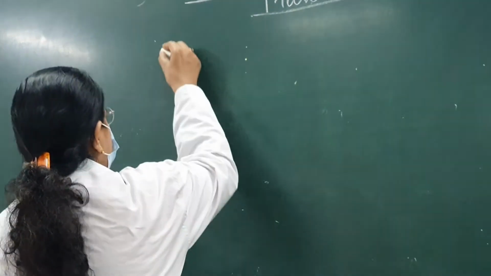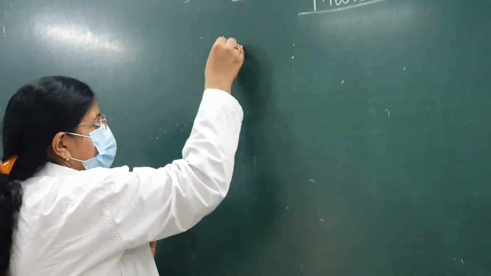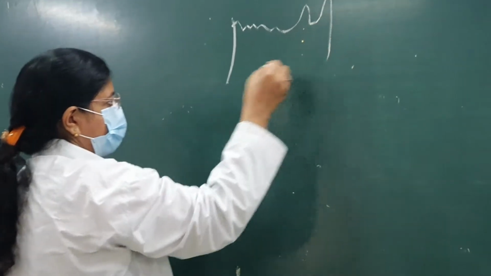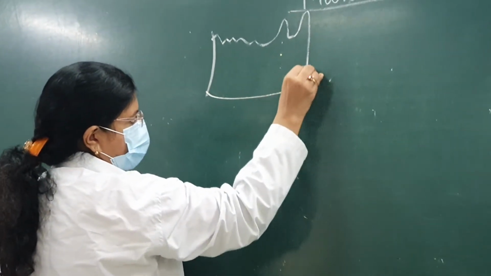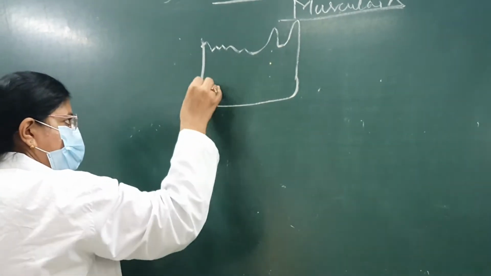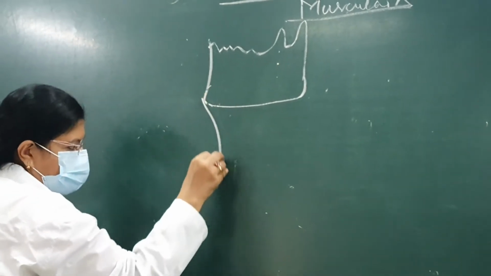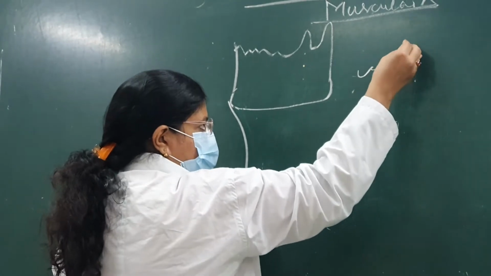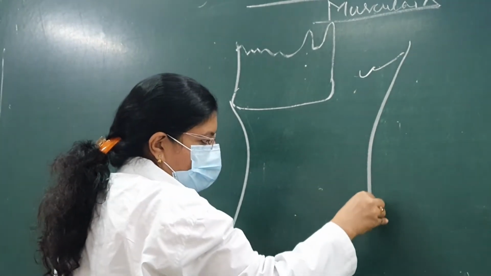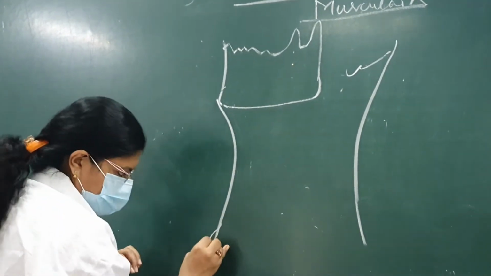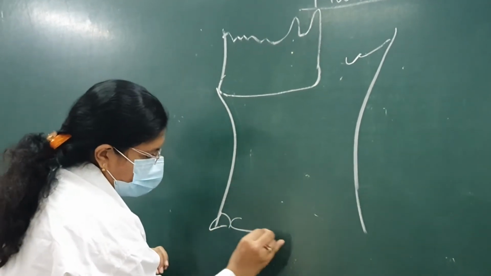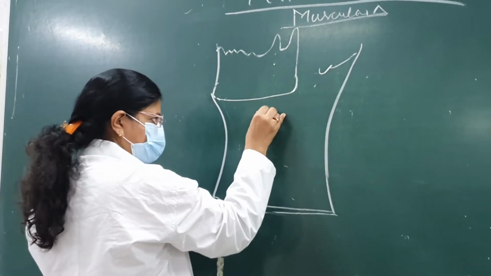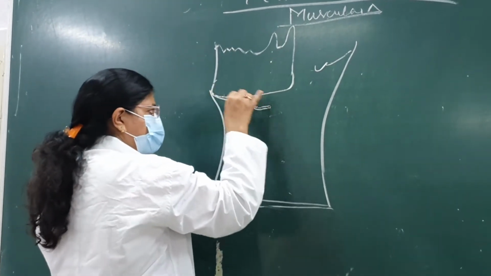Okay, so we will draw our previous diagram which we have done. So this is mandible, this is anterior midline, then this is your trapezius, this is your manubrium sterni, this is your clavicle. Now this is here, so which triangle is this?